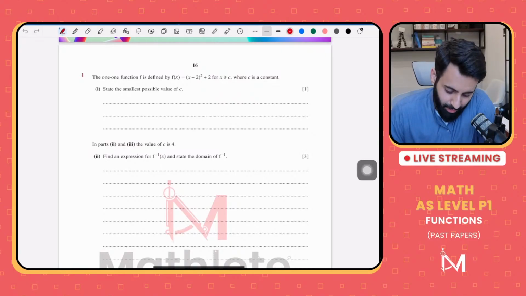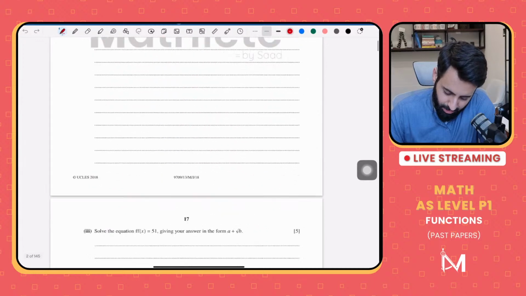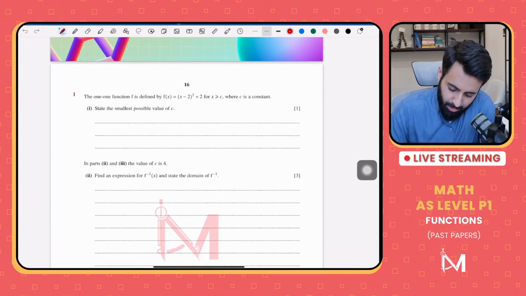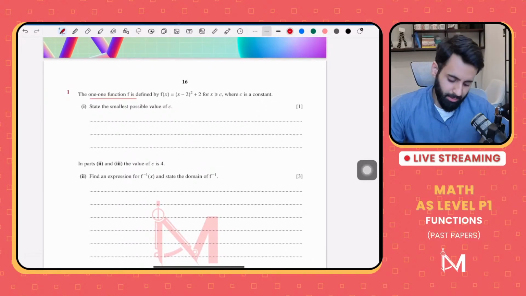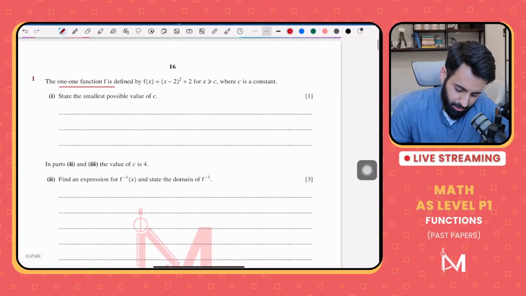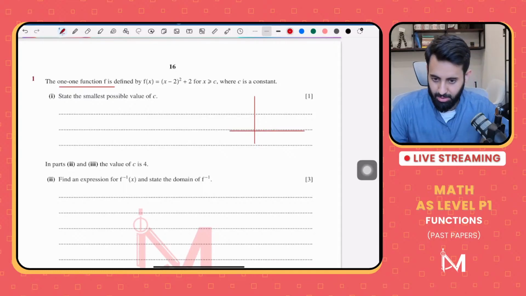Now, we're starting from May-June 2018, paper 1, variant 3. The one-to-one function f is defined by f of x equals x minus 2, the whole thing squared, for x greater than or equal to c, where c is a constant. State the smallest possible value of c. So this is a quadratic function, and it's a very easy question. You might be able to answer it immediately, but let's dive deep and understand the concept as well.